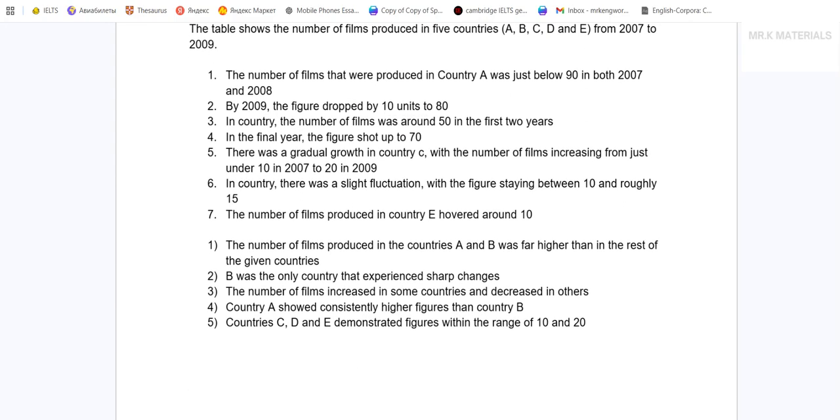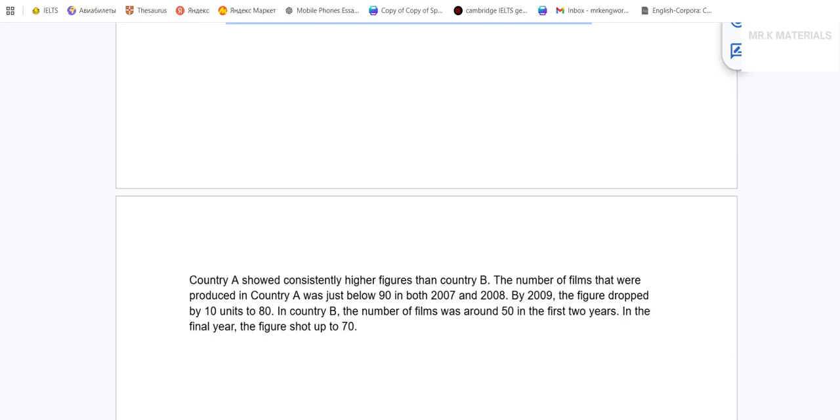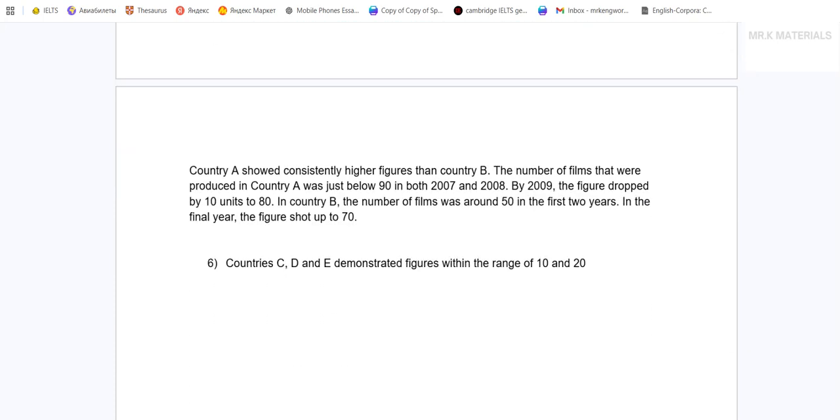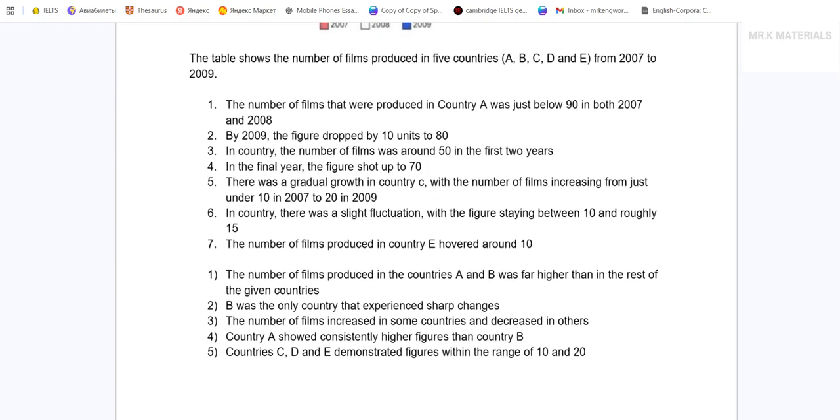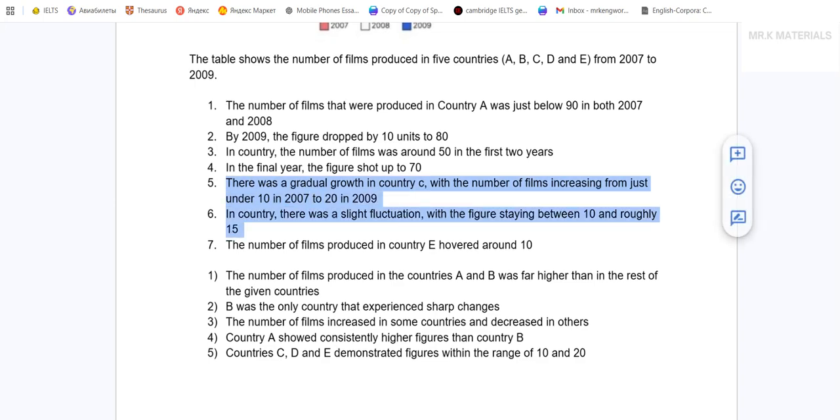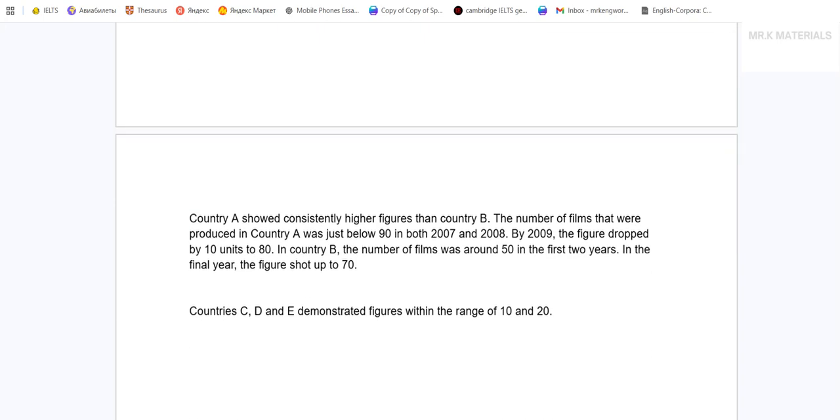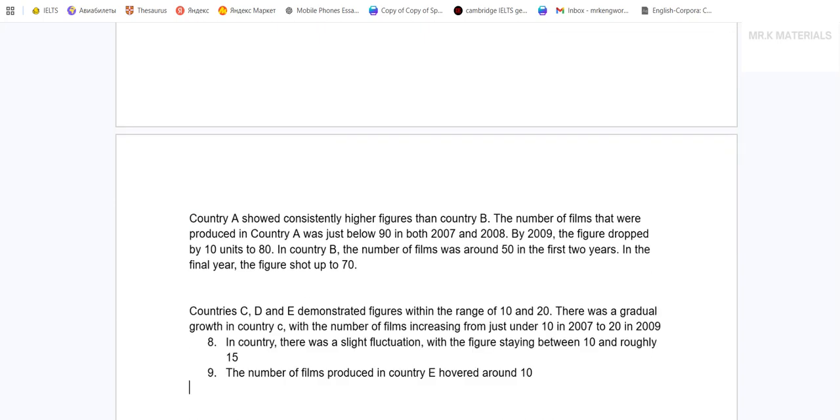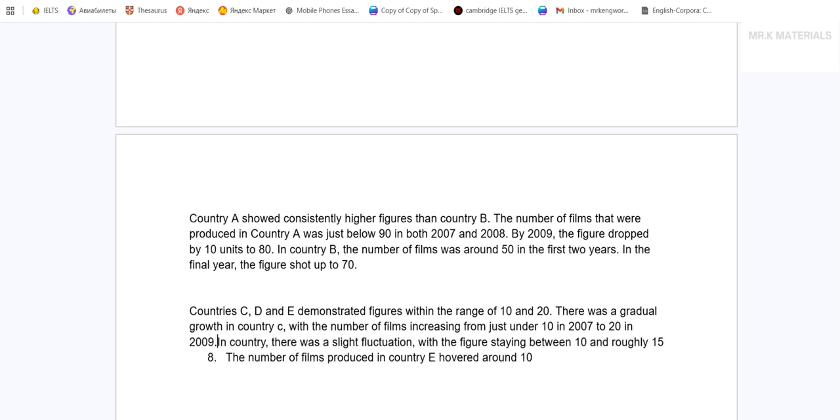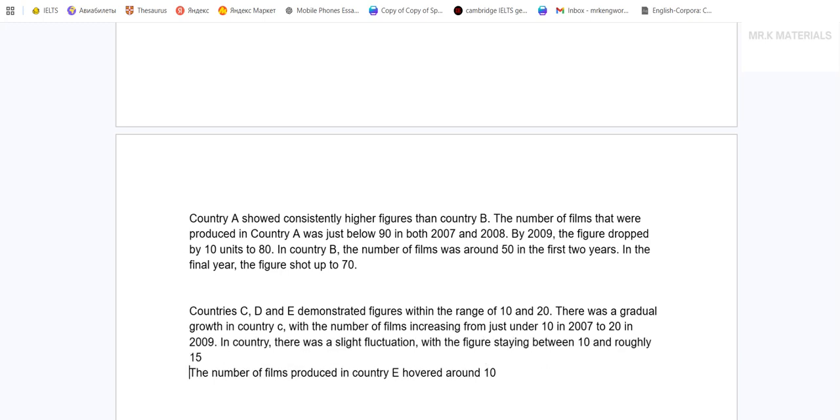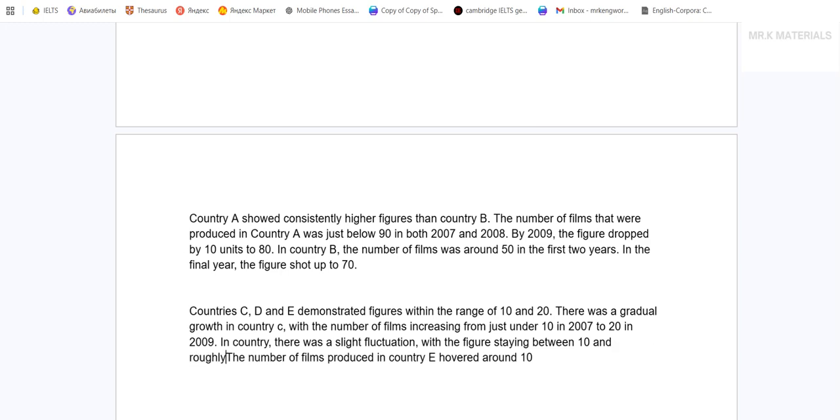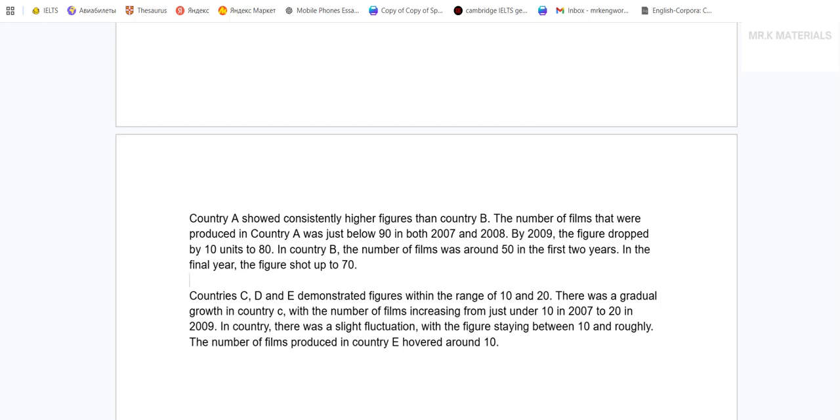All right, my second body paragraph. For that, I'm gonna use this. That's gonna be my topic sentence. To prove this, I'm just going to put the key features. Key features directly prove this point here, that they were within the range of 10 and 20. So I will copy everything from 5 to 7. Okay, I'm done with this part.